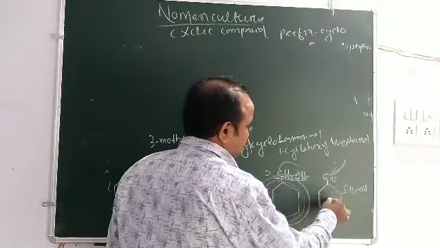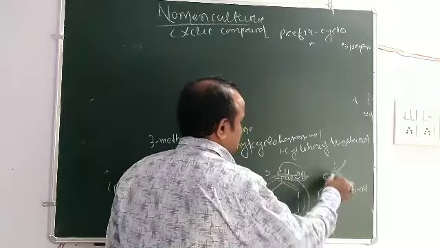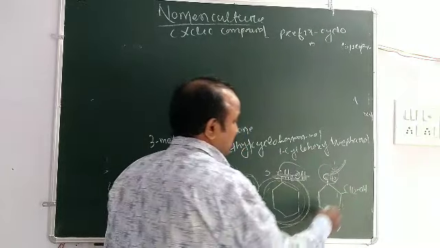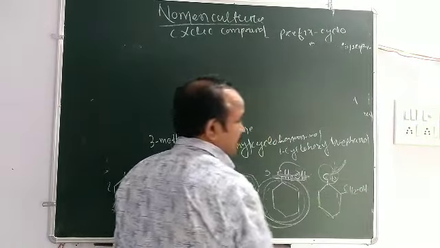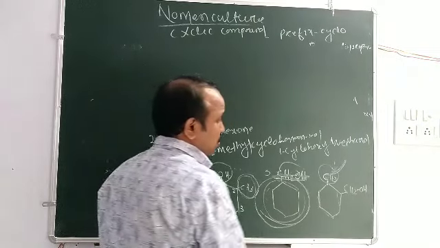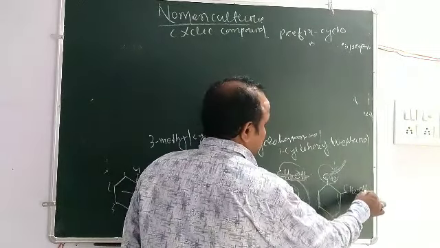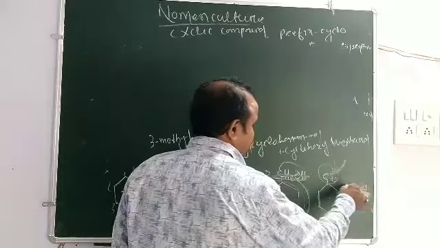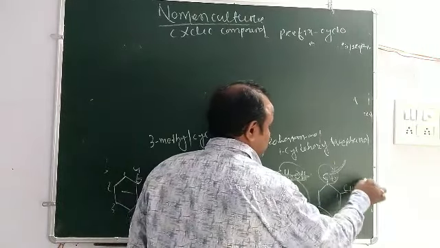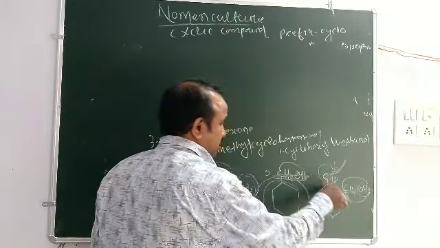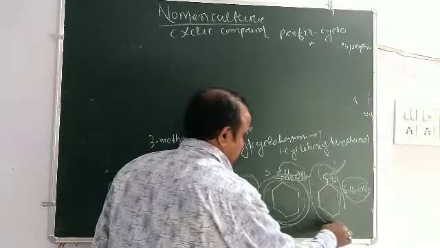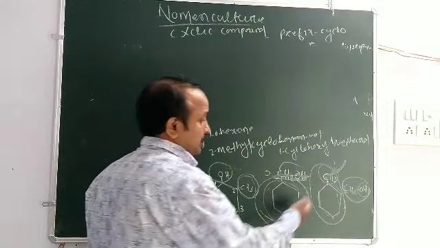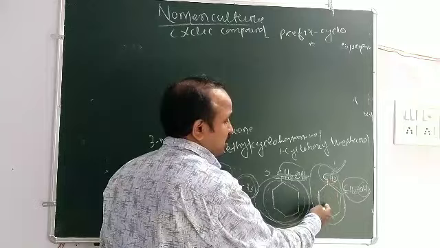Then here you see that this is the cyclic compound. Here is the substituent group methyl. Here is CH2OH, so the OH is attached to this carbon. So this is the principal chain and this is used as a substituent group. This is the branch of the substituent group, that is called a complex branch.